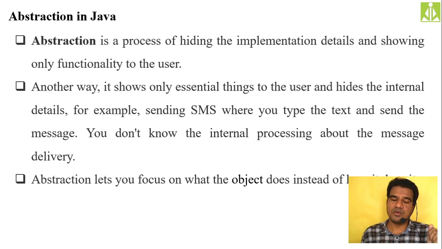We simply bother about whether the remote control is properly working or not, and whether the batteries are proper or not. If the remote control is not working, what we will do first in order to troubleshoot is check the batteries only, isn't it? Even if the batteries are full and the remote control is still not working, then we'll go to a technician, because we don't know how it works and what internal implementation it has. So this is what we call abstraction. Hiding the implementation and showing only the functionality is nothing but abstraction.